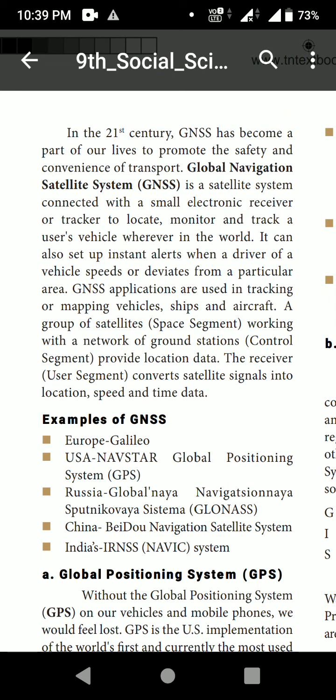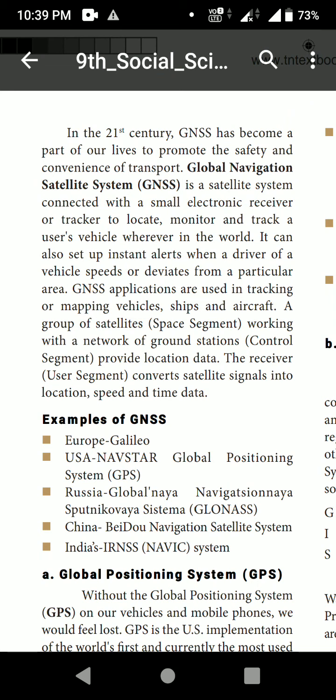So once again I am saying, today we are going to learn and a few questions we are going to mark: Global Navigation Satellite System, GNSS, Global Positioning System, GPS, and Geographic Information System, GIS, and the BHUVAN. So today itself this lesson will go over. Okay. So first, Global Navigation Satellite System, GNSS. What do you know about this Global Navigation Satellite System? In which century are we living? In the 21st century. Okay.